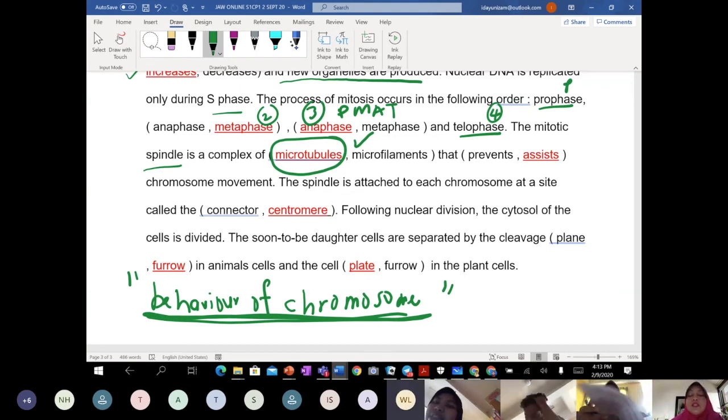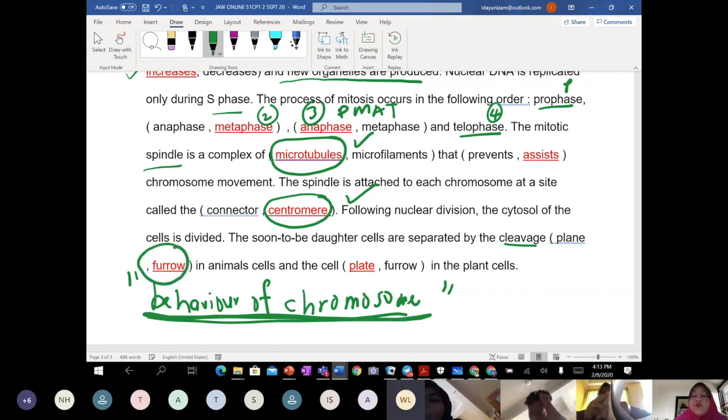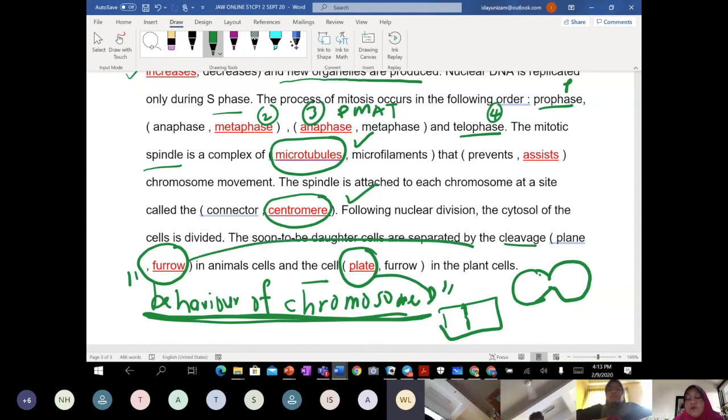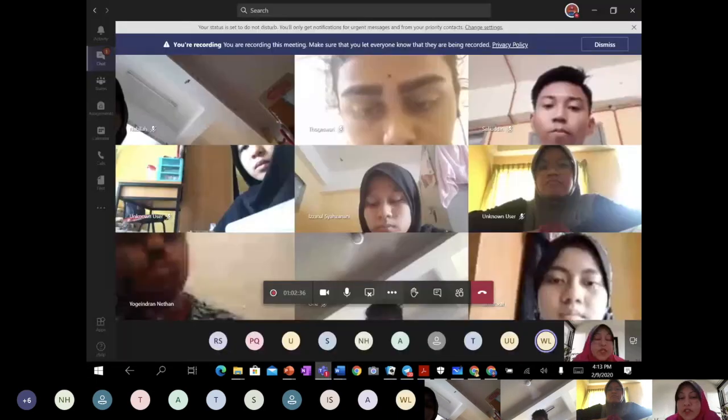Okay, so the spindle is attached to each chromosome at the site that we call the centromere. And last but not least, the soon-to-be daughter cells are separated by the cleavage, which we call a furrow. This one we will discuss later when we learn about mitosis, during cytokinesis. And in plants we call it a cell plate. Later on we discuss the cell plate in plants. And in animals it is a furrow. So I think our objective today we have achieved.